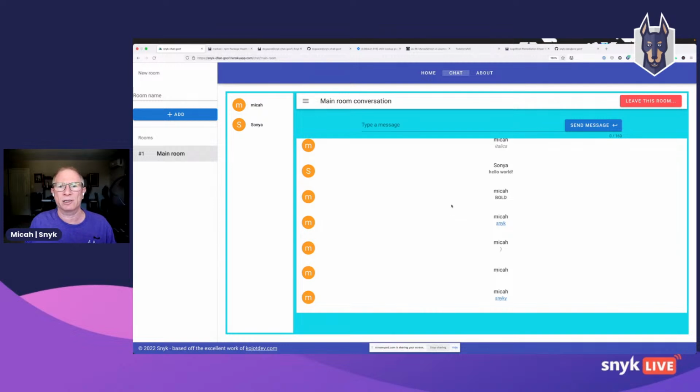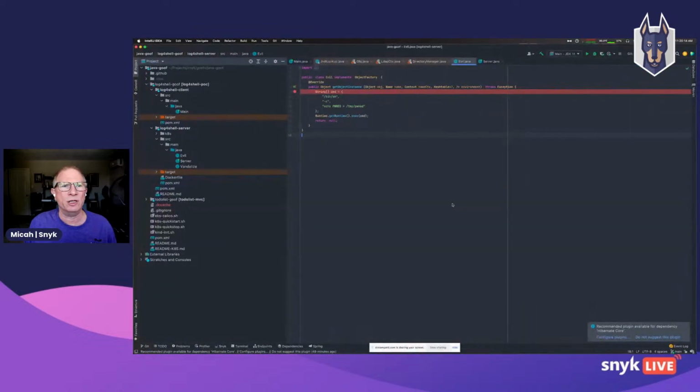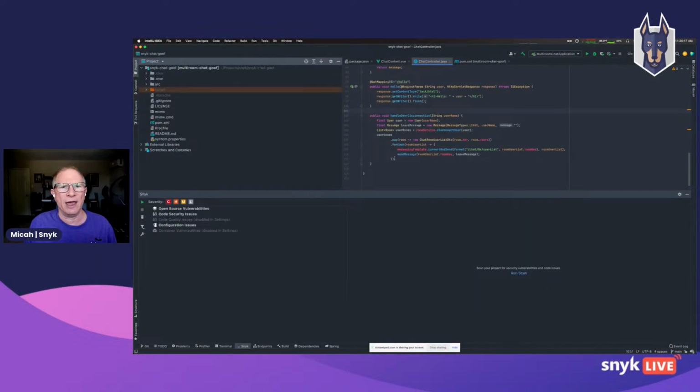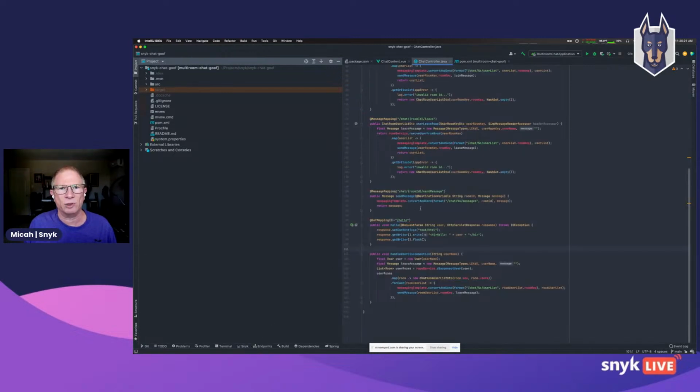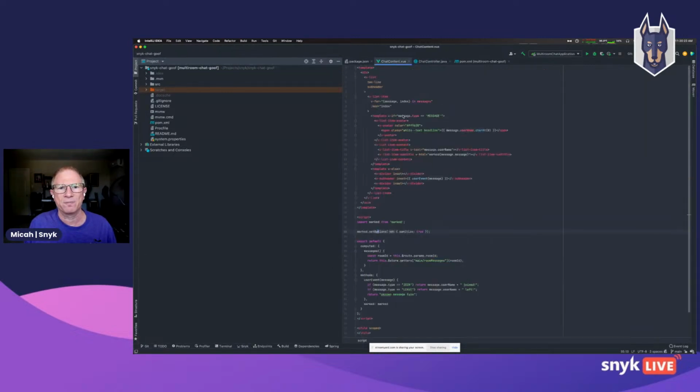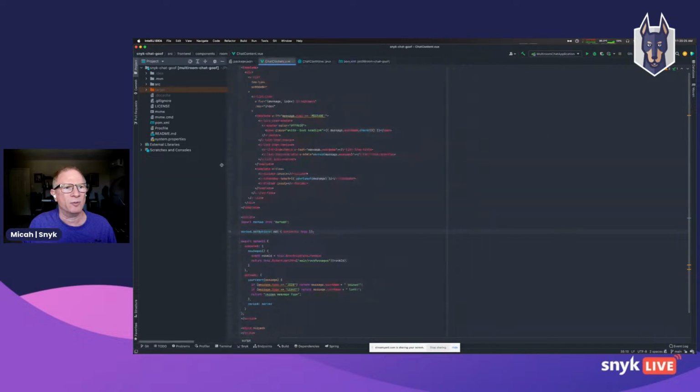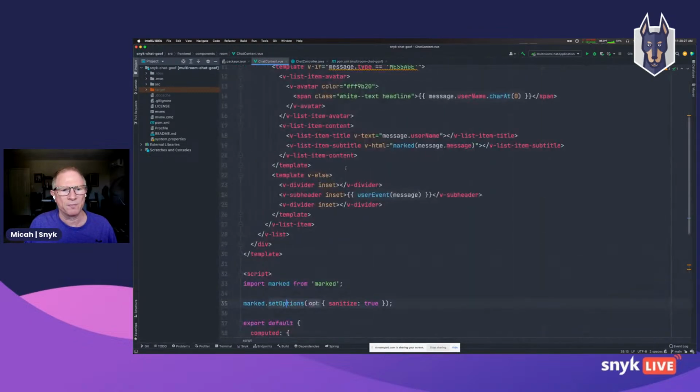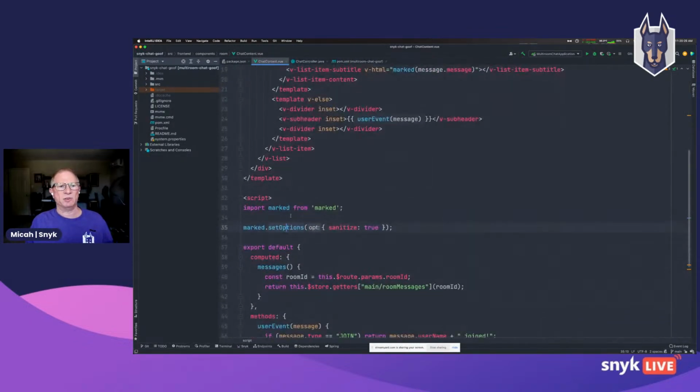Let's take a look at the code here, and I want to show you that I have attempted to be a responsible developer here. Bear with me a sec. I'm going to make this a little bigger. So I've attempted to be a responsible developer because I'm using this markdown library called marked. And this is JavaScript. We're going to flip over to Java in just a minute.